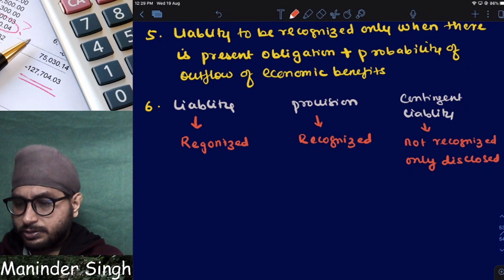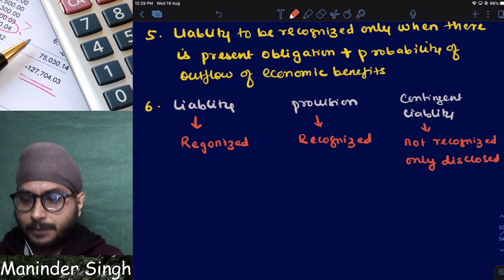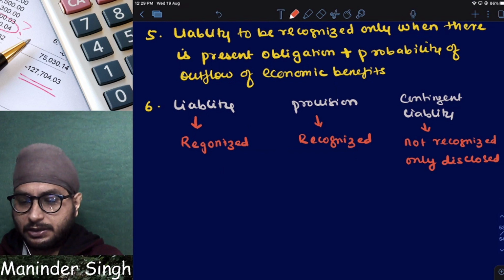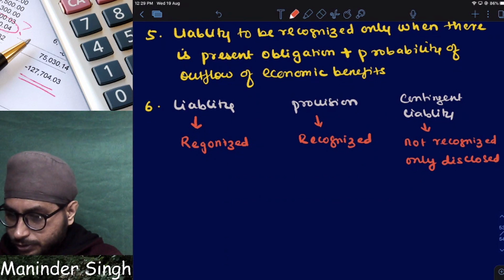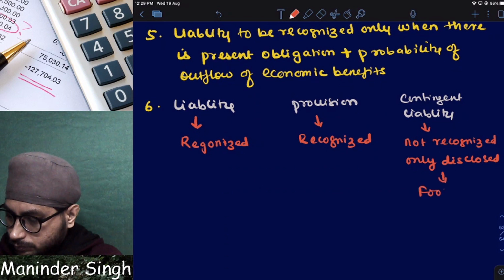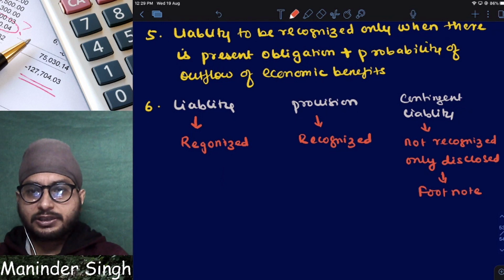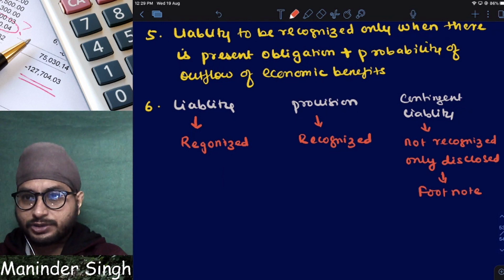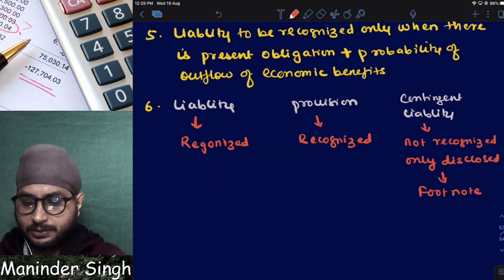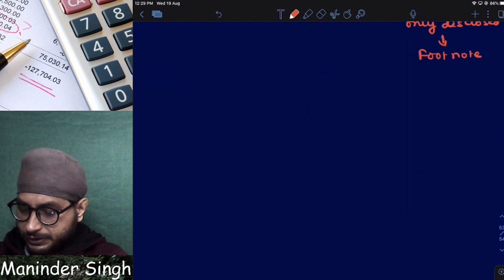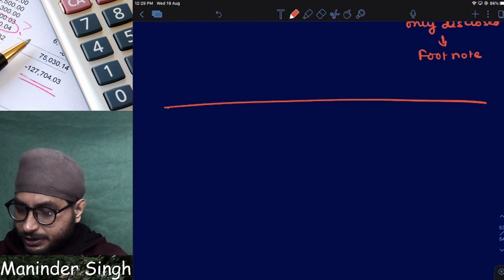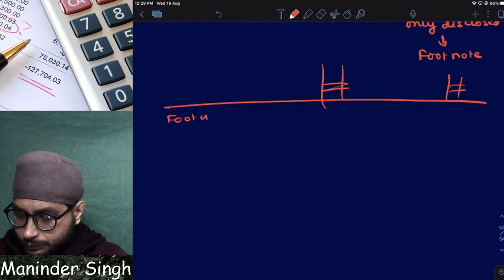Where do I disclose? After the balance sheet. Once I finish the balance sheet, it is disclosed as a footnote. Contingent liability is not disclosed in notes to accounts. It is disclosed as a footnote to the balance sheet. Let us say this is the balance sheet. Here I will write footnotes. In the footnotes I will mention contingent liability.